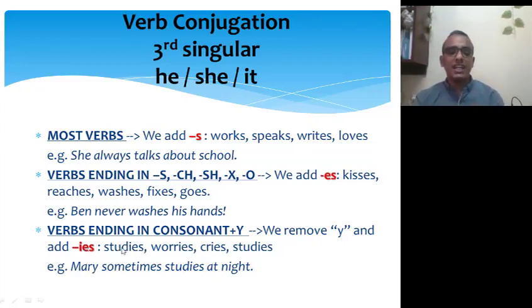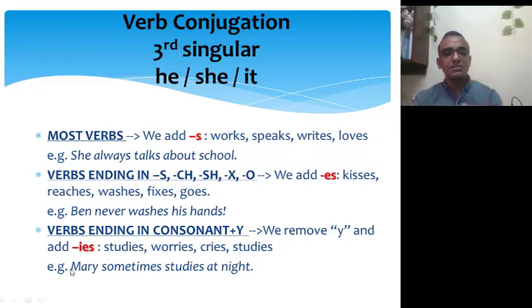Number 2, worry. W-O-R-R-Y. Y, and before the Y we have R. Consonant or vowel? Consonant. Great. So we are going to remove the Y and add IES. Also in cry, C-R-Y, before the Y we have a consonant which is R, so we are going to remove the Y and add IES. Good.